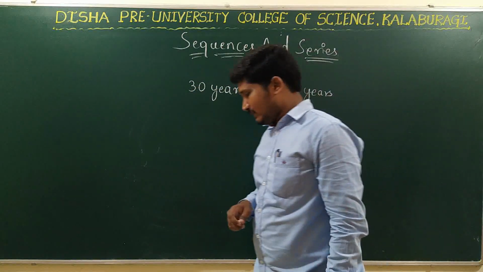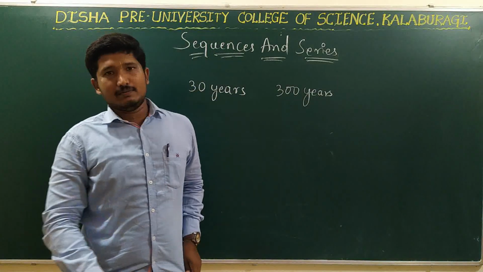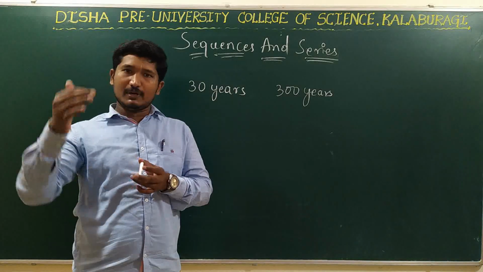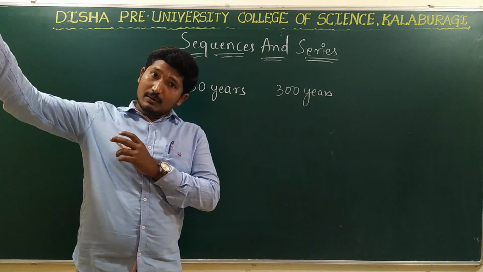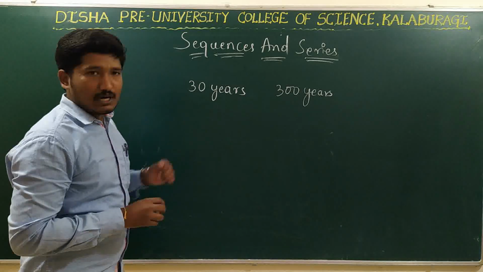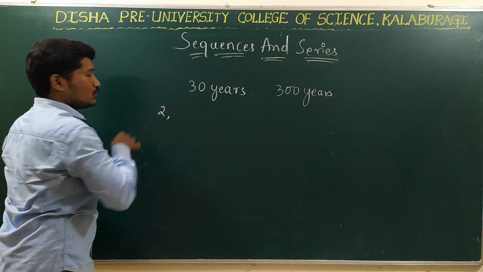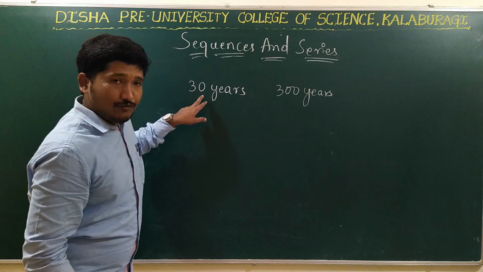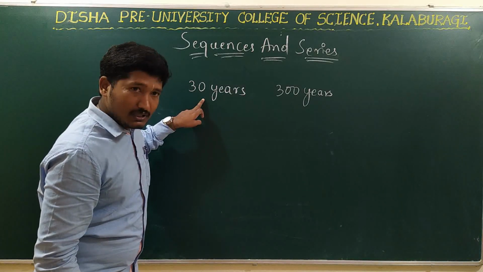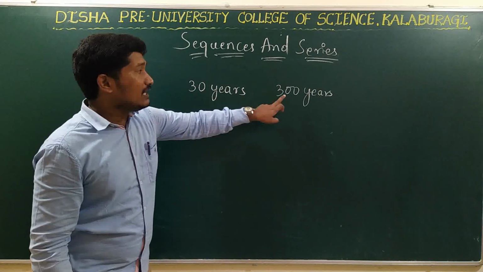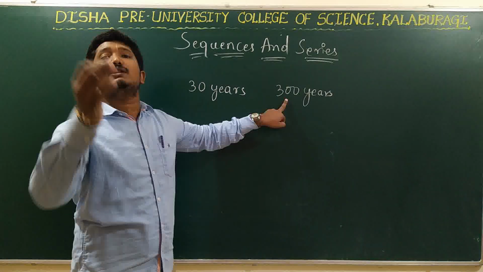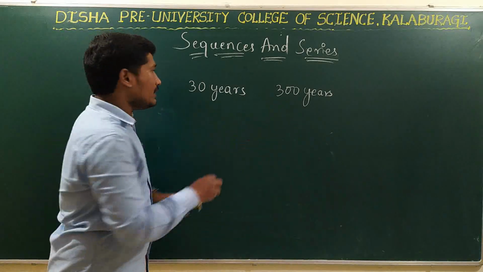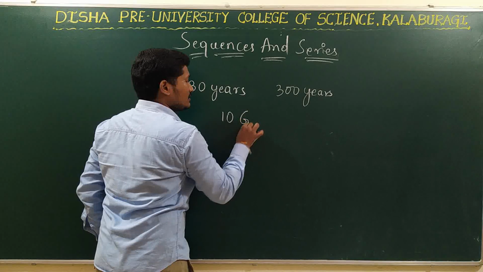So I have to find those number of ancestors, right? So see here. Let me start with my parents. Ancestors are nothing but parents, grandparents, great grandparents, and so on, right? So let me start with my parents. So 2. First thing, see here. If one generation takes birth in 30 years, then in 300 years, how many generations will I have? Exactly, I will have 10 generations.